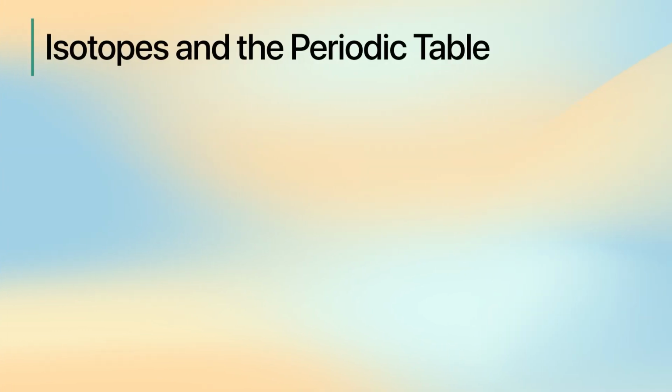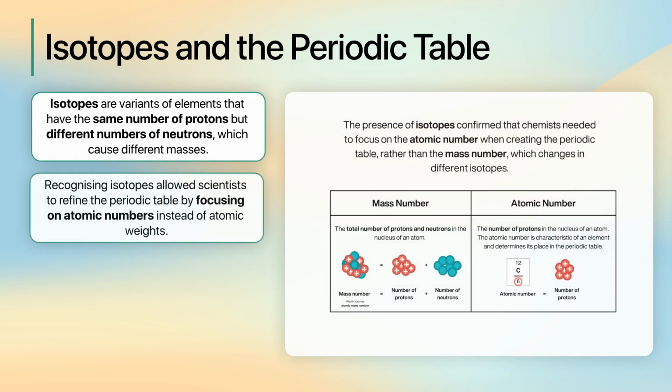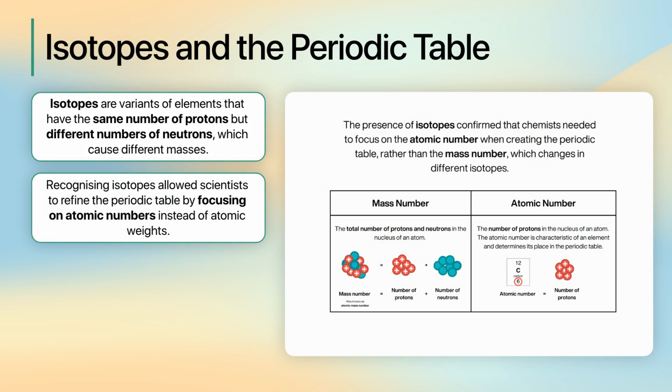However, there were still some anomalies that did not fit neatly into Mendeleev's arrangement based on atomic weights alone. This puzzle was eventually solved with the discovery of isotopes. Isotopes are variants of elements that have the same number of protons but different numbers of neutrons, which cause different masses. Recognizing isotopes allowed scientists to refine the periodic table by focusing on atomic numbers instead of atomic weights.